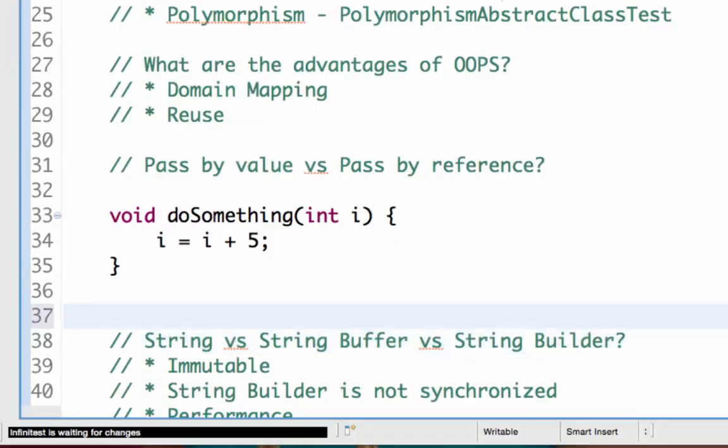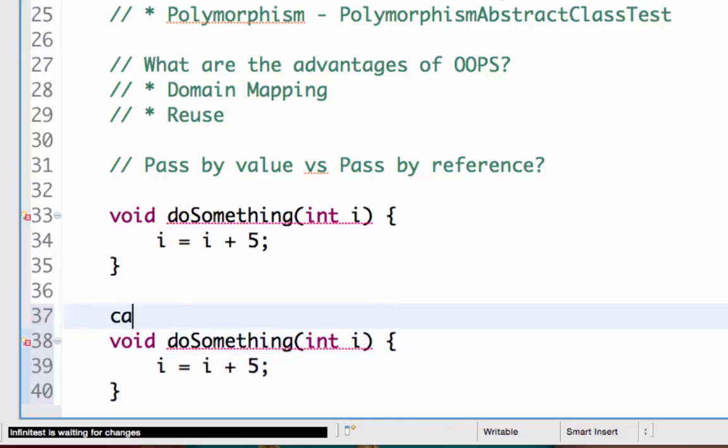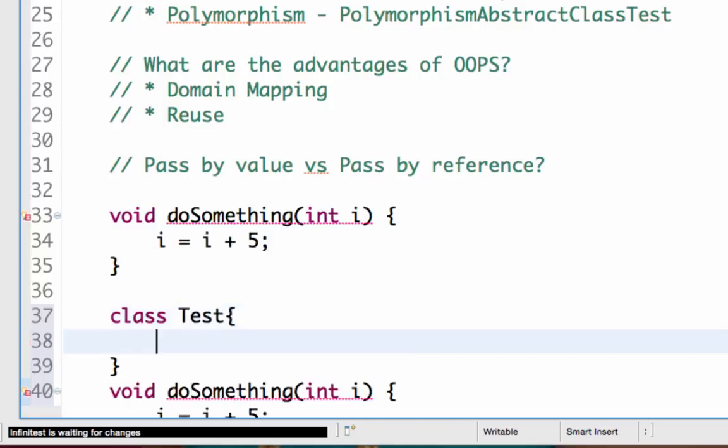In the next one, I would actually create a small class here, class test, and let's say test contains an int i.